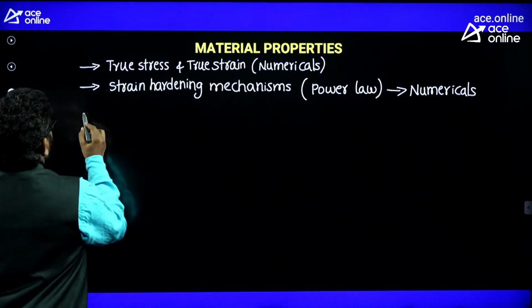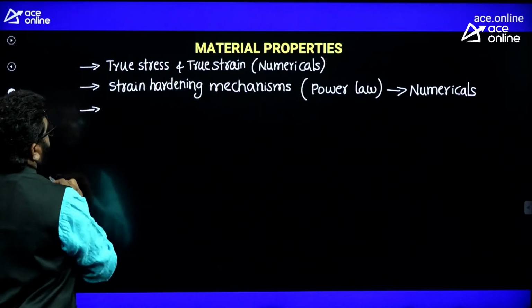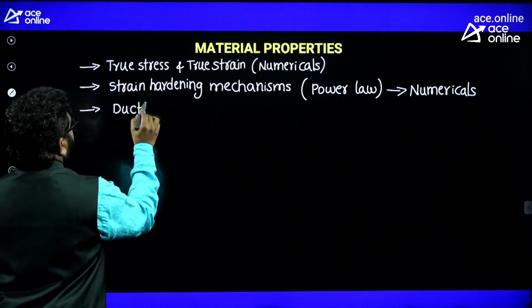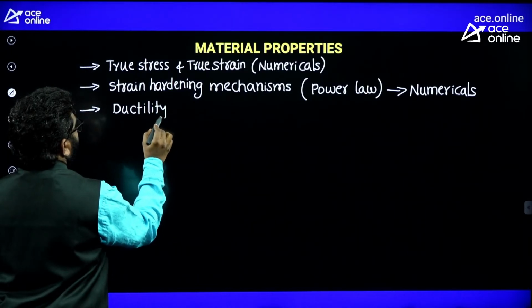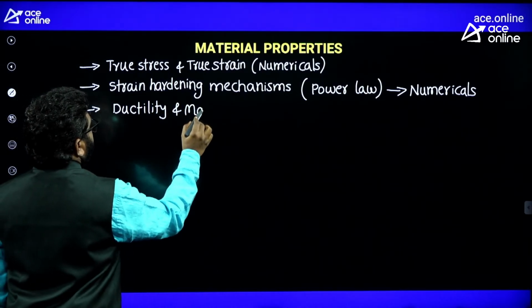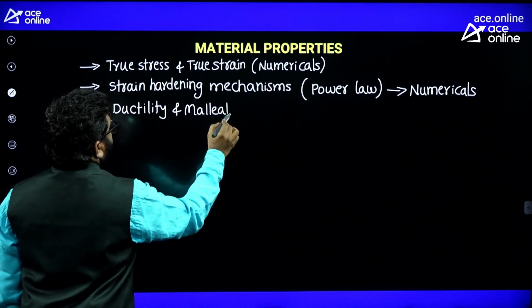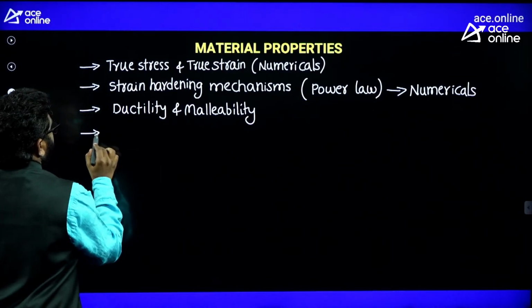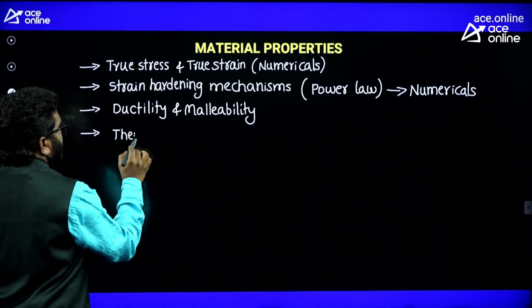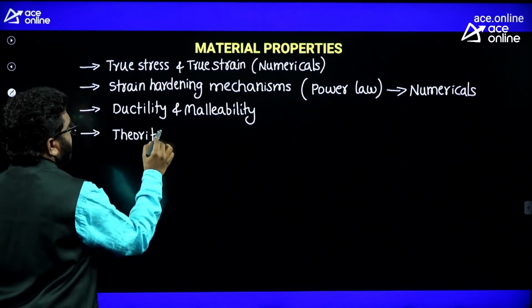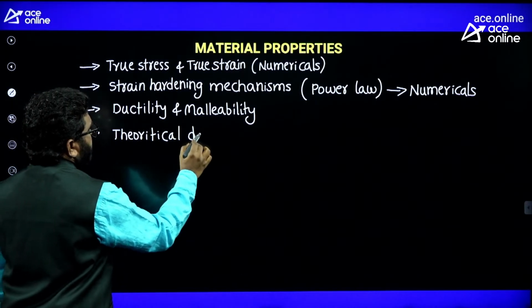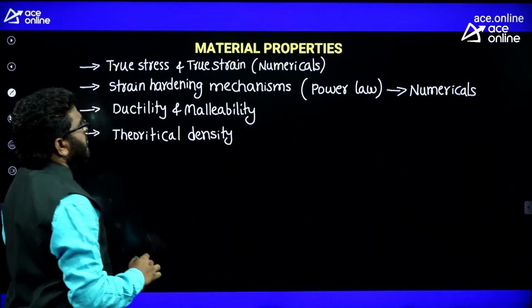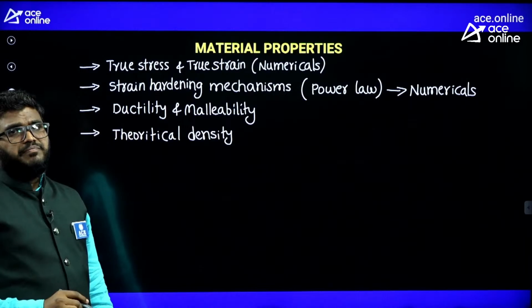And then different mechanical properties of materials, like how to measure the ductility of a material and the malleability of a material, and also how to calculate the theoretical density. This is also very, very important for ESE and GATE. Theoretical density numericals they will ask you. By using a formula, you can calculate the density of a metal.